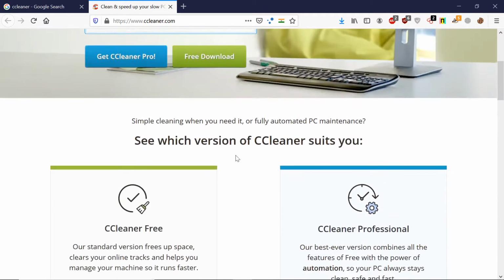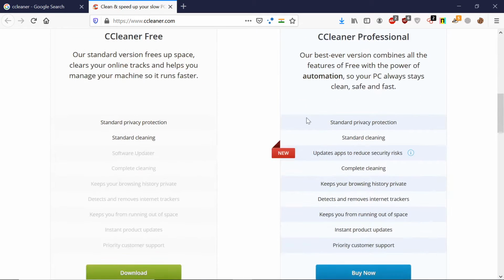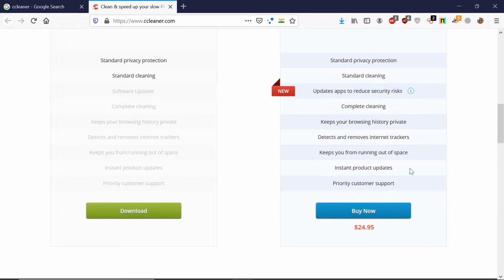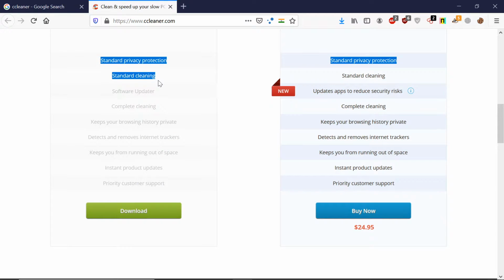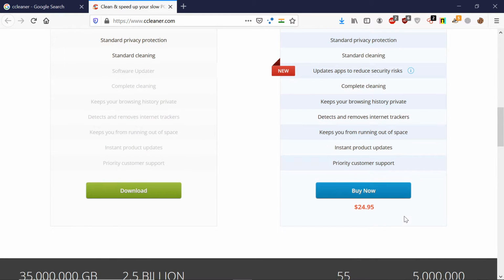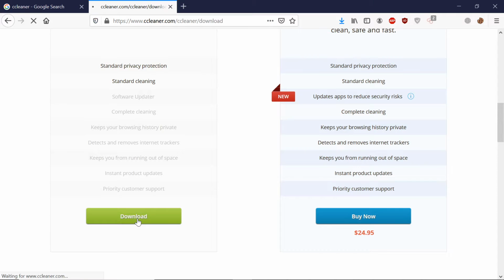If I click on free downloads, you can see this is the free version and this is the professional version. The professional version has a lot of features, but the free version has only two features. The tool will cost you around $25 if you want to pay for it. So let's download the free version.